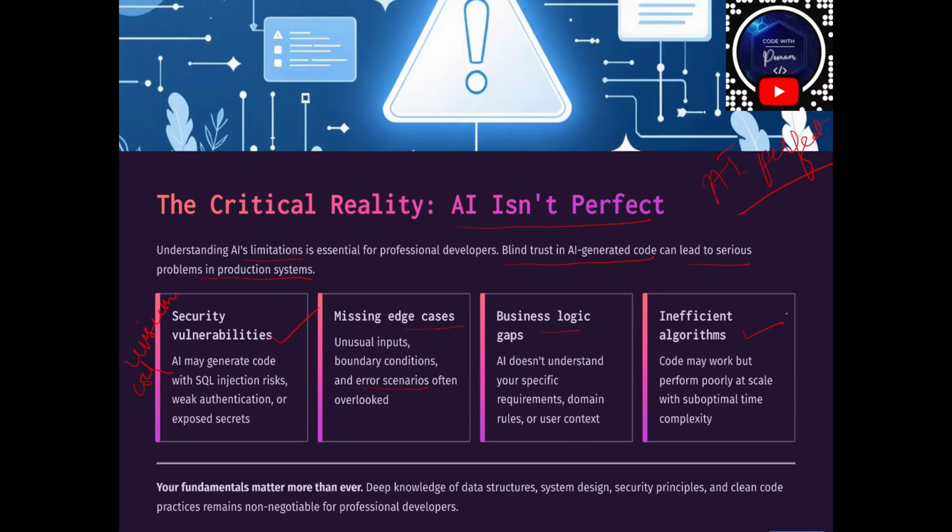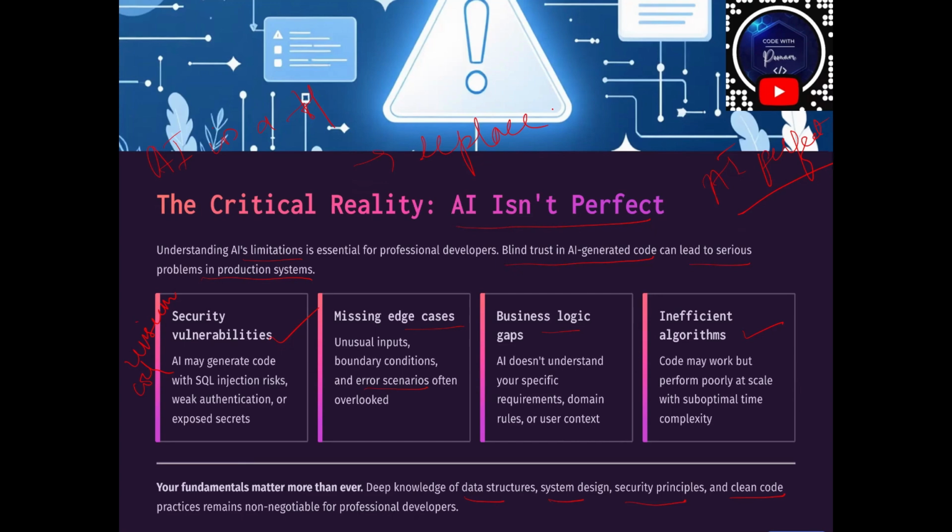So what are our fundamentals? We need to focus on the fundamentals: data structures, system design, security principles, clean code. We should be aware of everything and have strong fundamentals in place. AI is a tool. Always remember, AI is a tool. It is not a replacement. It cannot replace anyone. Can AI replace developers? No, AI cannot replace the developer.